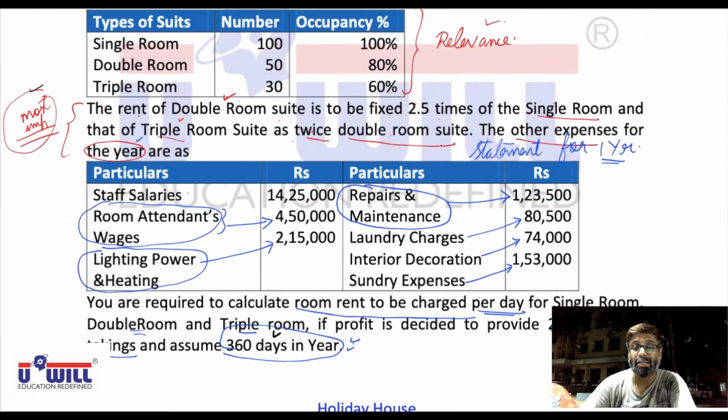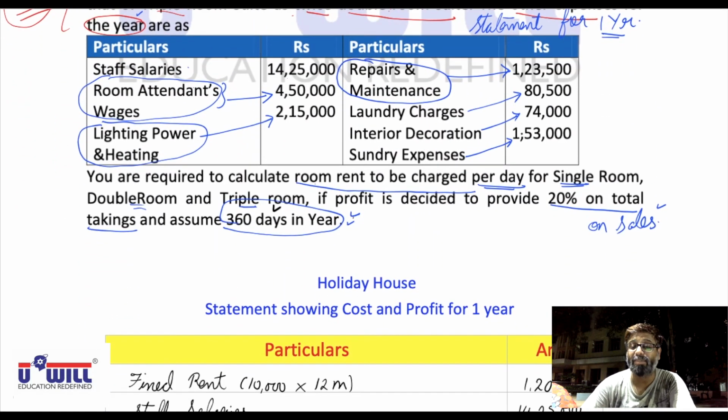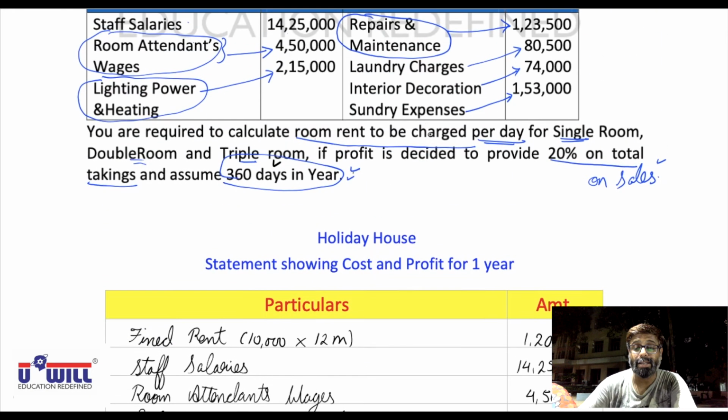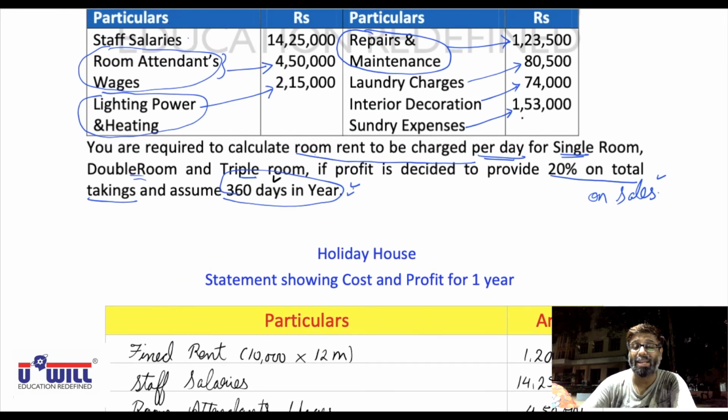Then interior decoration 74,000. After interior decoration, we have sundry expenses 1,53,000.